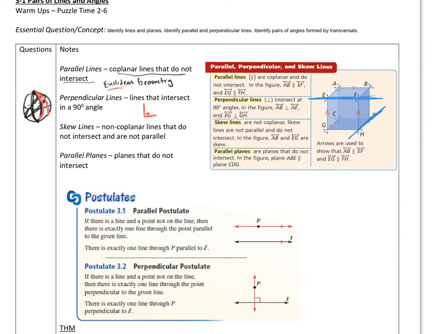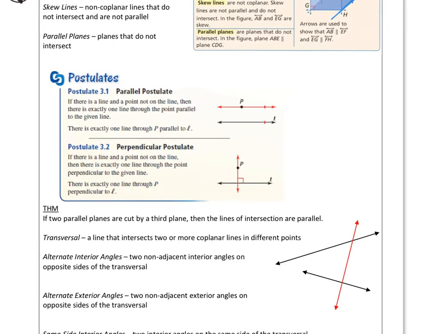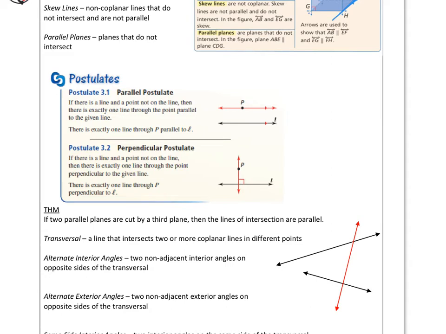Then we've got the parallel postulate. This is crazy, and I'll explain why in a minute, but let's go over it. It says, if there is a line and a point not on the line, then there is exactly one line through the point parallel to the given line. All right, so let's get crazy with this, and let me explain to you. You got to get excited about math. Come on, this is crazy.